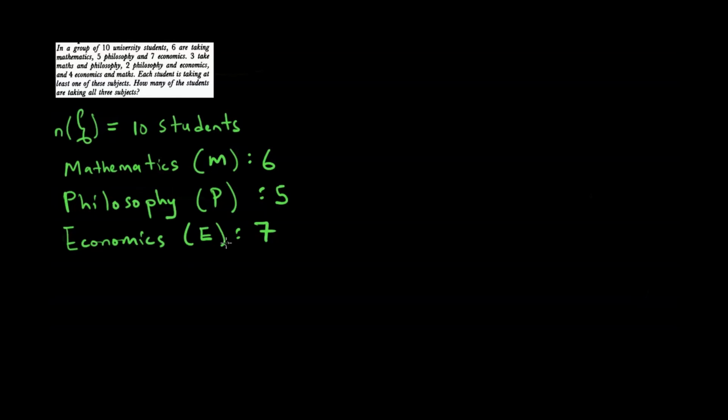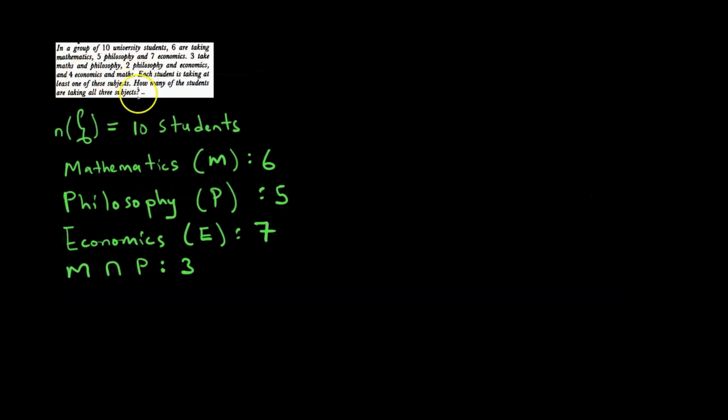Ndobva zvazonzi 3 take maths and philosophy. Saka if 3 are taking both maths and philosophy, in sets language, zvinoreva kuti M intersecting P is equal to 3. Since 3 take maths and philosophy, maths intersecting philosophy is equal to 3. I think this is understandable because we've illustrated this information times without number.